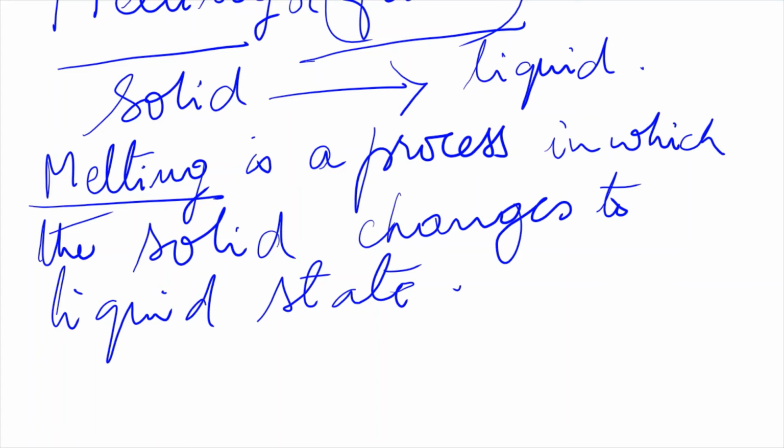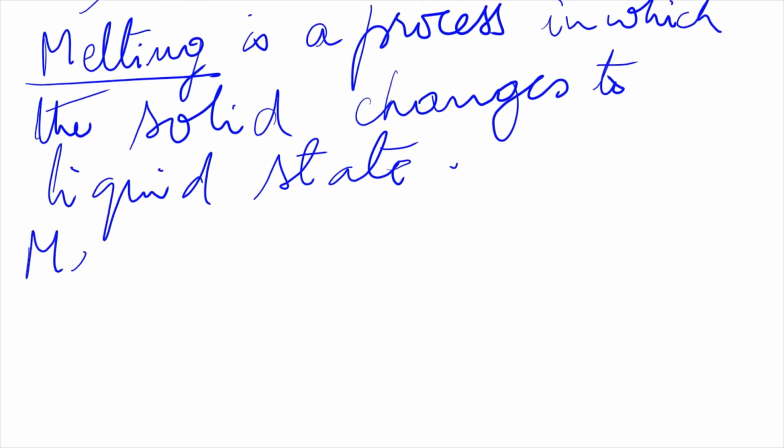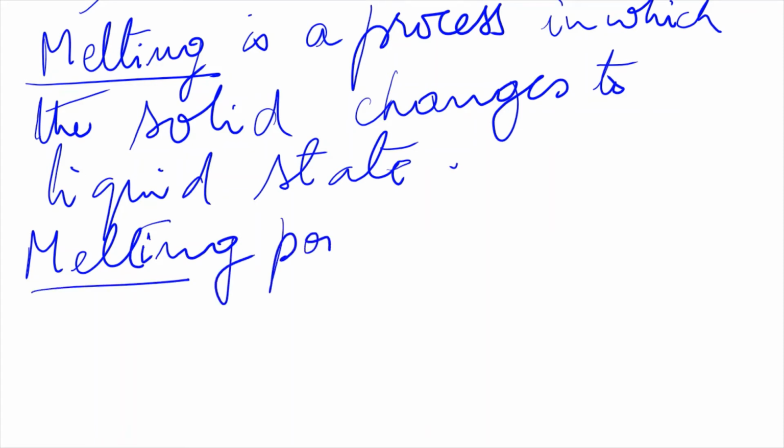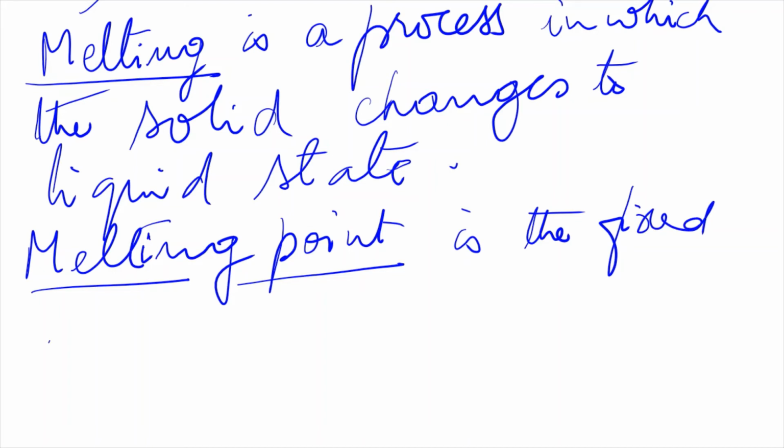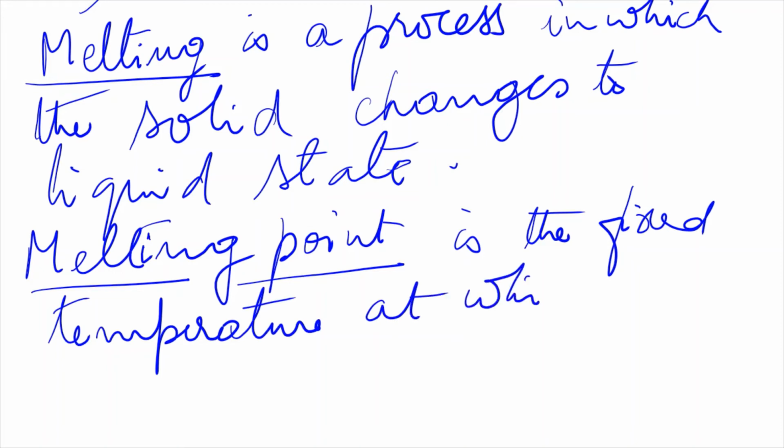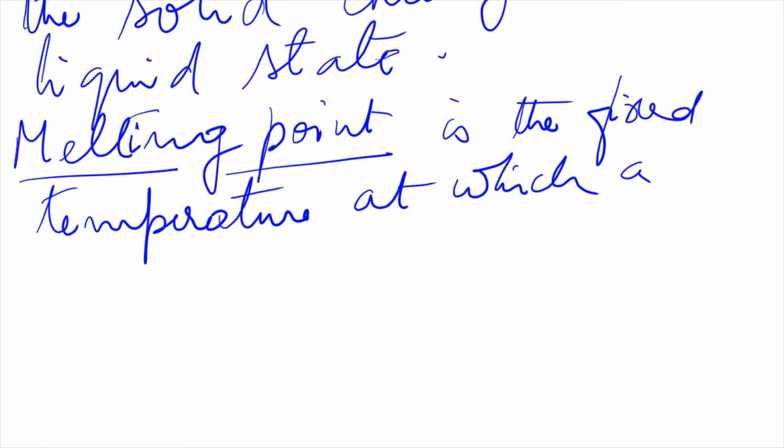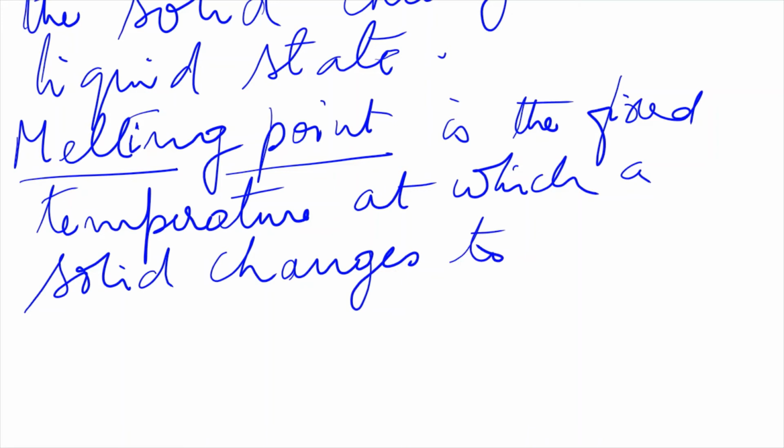Okay, now the melting point. Melting point is the fixed temperature where this change takes place. Melting point is the fixed temperature at which a solid changes to liquid.